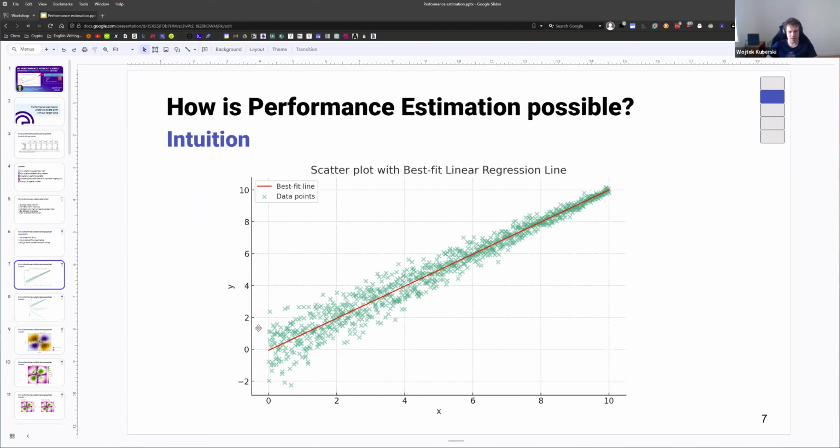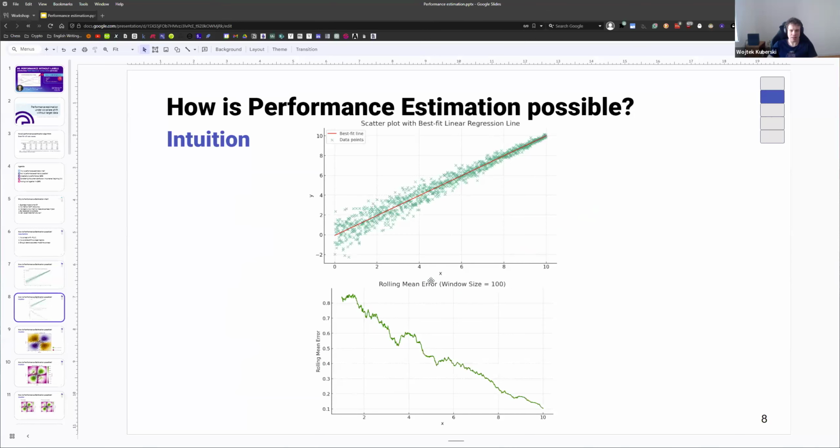And if you look at the values close to 0, you see that dispersion here is higher, and it will also linearly decrease as value X increases. So intuitively, what we expect is that if we make a prediction here, we expect it to be very close to the actual value because the dispersion of the data is low. Whereas if we make a prediction here, we would expect it to have quite significant error.